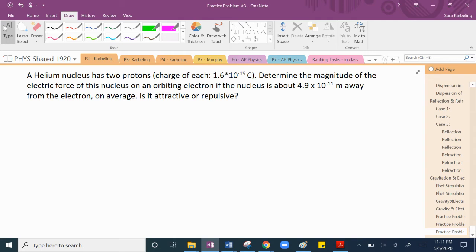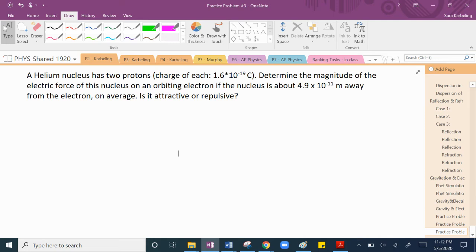A helium nucleus has 2 protons, and each of them has a charge of 1.6 times 10 to the negative 19th coulombs. We talked about that earlier in the notes. It says determine the magnitude of the electric force of this nucleus on an orbiting electron if the nucleus is about 4.9 times 10 to the negative 11th meters away from the electron on average. So here's the fun thing, right? Y'all know about electron clouds. Like the distance is not going to be perfect. So this is just kind of a general idea, but I think it's pretty fair anyway.